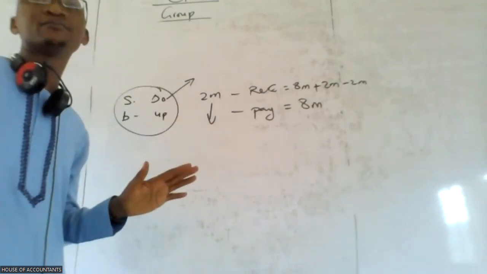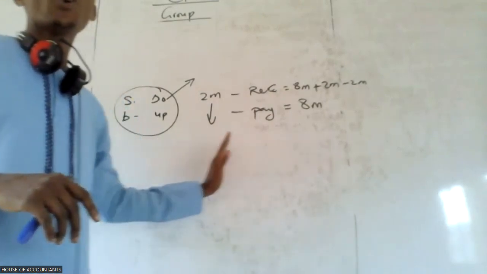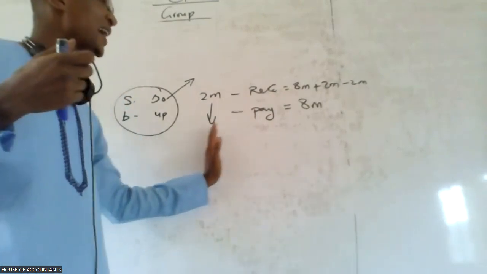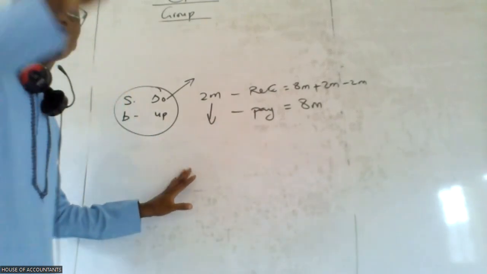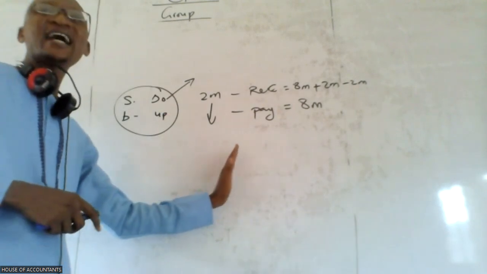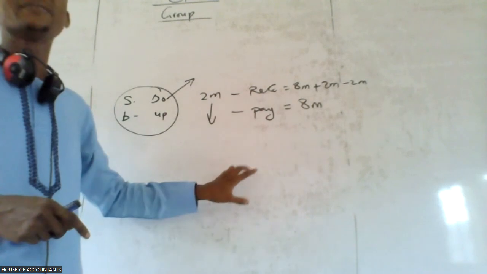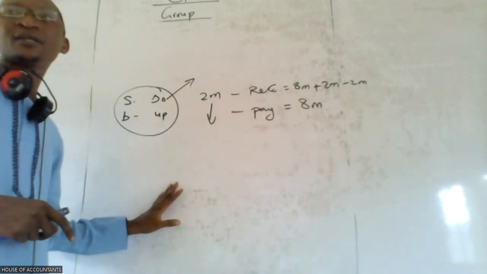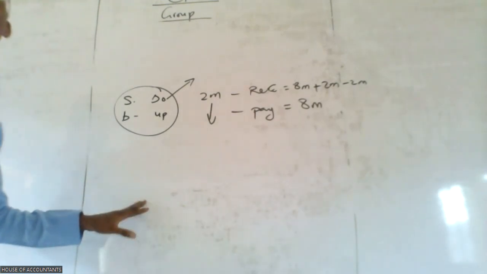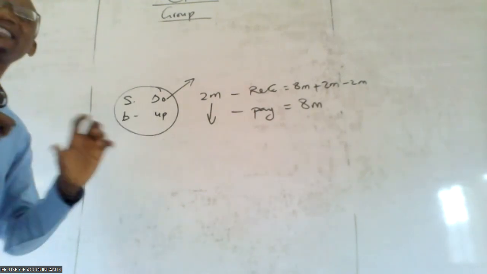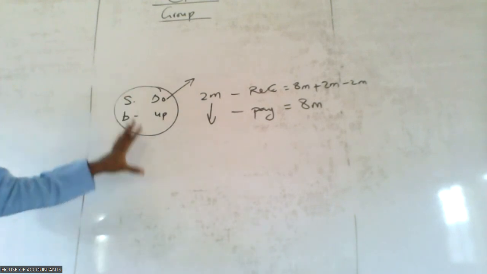So if I say Mr. AB is owing me, that is, I want to receive from Mr. AB 8 million naira, then you also must recognize your payable to be 8 million naira. The two figures must be reading the same thing. So if the two figures are not reading the same thing, then we must reconcile it. We must make sure it's the same when we are preparing our financial statement. And that is what we are doing here.